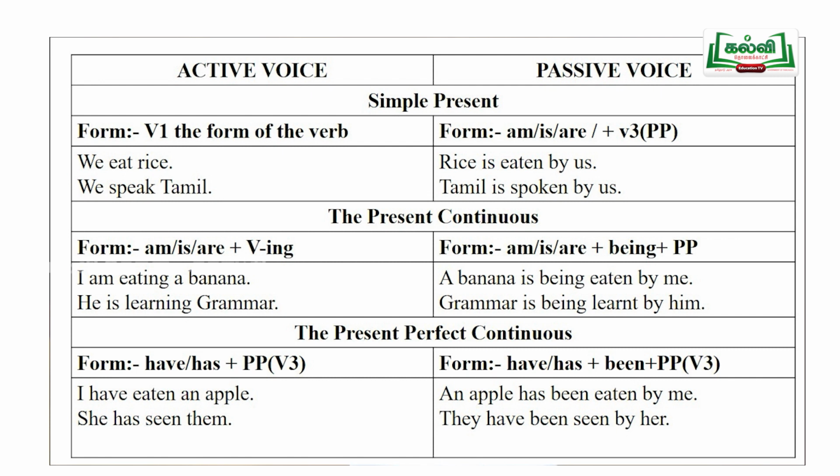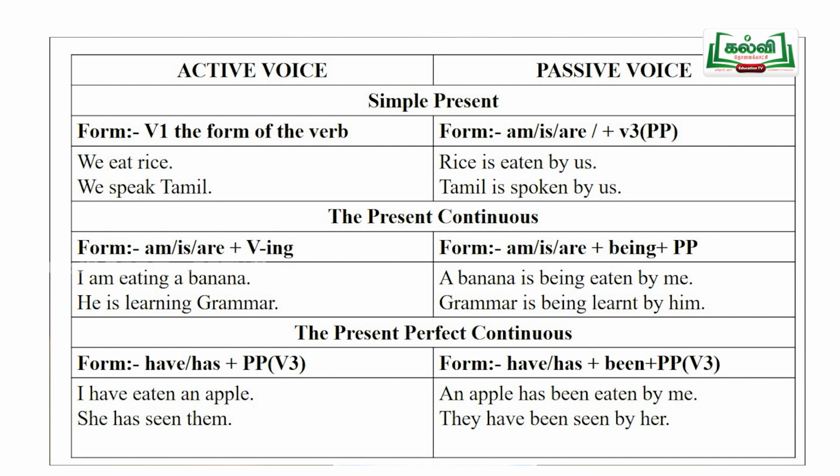And then bring the subject to the object place. That is, I is changed into me. And then the verb pattern is changed. Yes, a banana has been eaten by me.